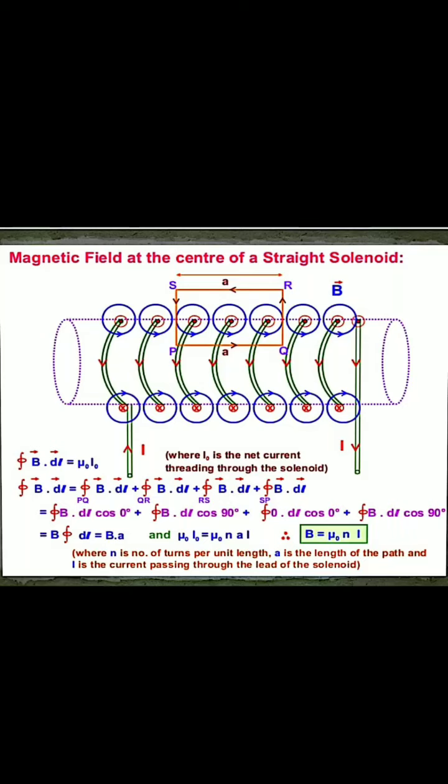So the number of turns in the length L of the solenoid is n into L. Thus the current I of the solenoid threads the loop PQRS nL times. So the total current threading the loop is n into I into L. That's why we can write BL equals mu 0 n into I into L. That's why we can write B equals mu 0 n into I. I hope it is clear now.